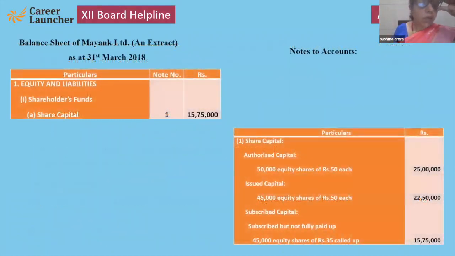Now see the balance sheet extract: equity and liabilities, shareholders' fund, share capital. Now notes to accounts, AIS: authorized, issued, subscribed. Authorized 50,000 shares, issued 45,000 shares, but subscribed 35 only. Why 35 only? Because the company has not made the final call of 15 yet.